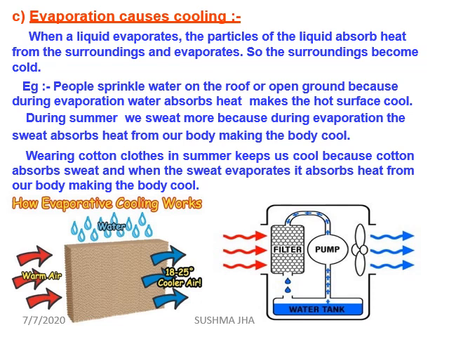Examples are very common. You might have observed people sprinkle water on the roof or open ground, because during evaporation water absorbs heat, making the hot surface cool. During summer, we sweat more because during evaporation, the sweat absorbs energy from our body and makes the body cool. Likewise, wearing cotton clothes in summer keeps us cool because cotton absorbs sweat, and when the sweat evaporates, it absorbs heat from our body, making the body cool.